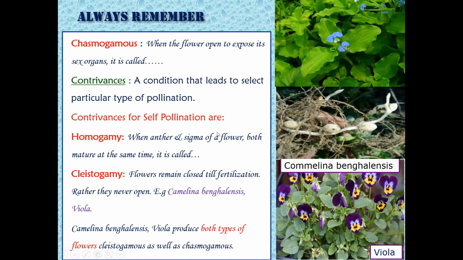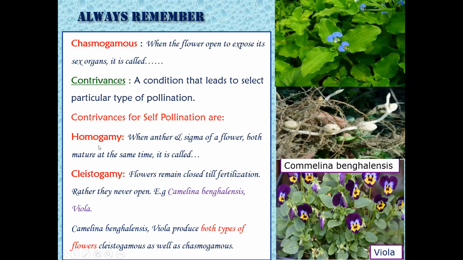Now, contrivances for self-pollination are homogamy and cleistogamy. As a reference, we'll see what homogamy is. Homos means similar, gamy means the gametic whorls, that is the androecium and gynoecium, the male and female reproductive structures, the anther and the stigma. Now, in homogamy, both these whorls mature at the same time. The anther matures at the same time as the stigma is mature, ready and receptive. The condition is called homogamy.